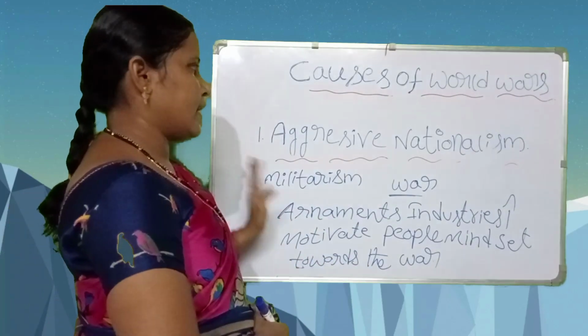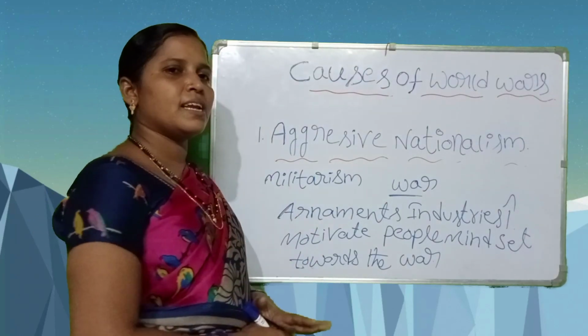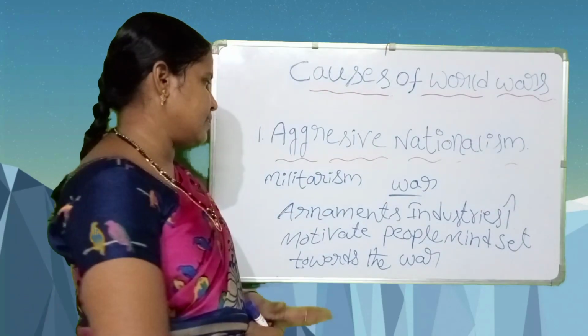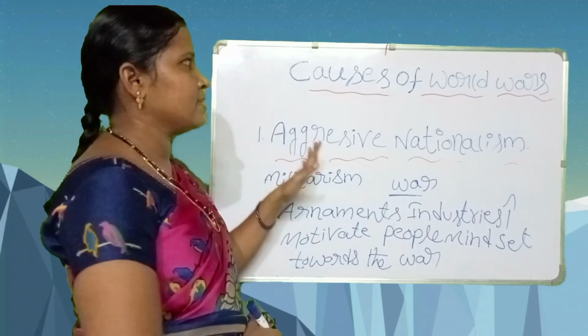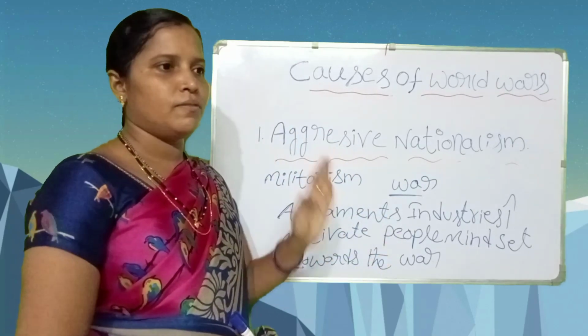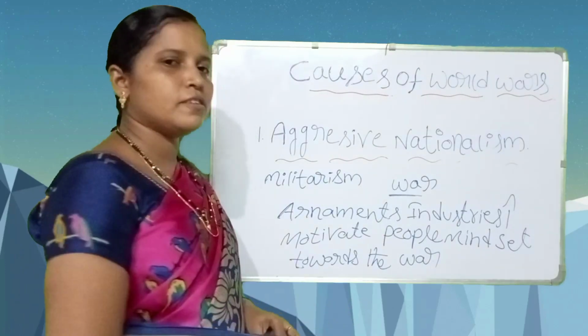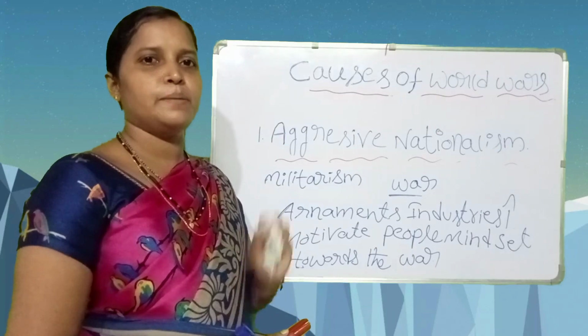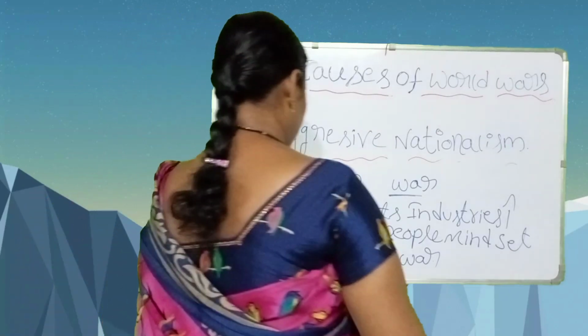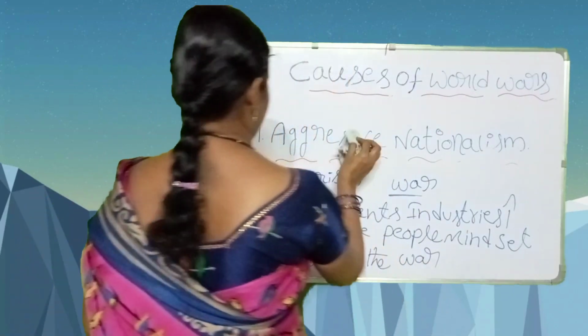So aggressive nationalism, imperialism, secret alliances and militarism, these are the main important causes of world wars. Next, we see the immediate cause, the immediate provocation.